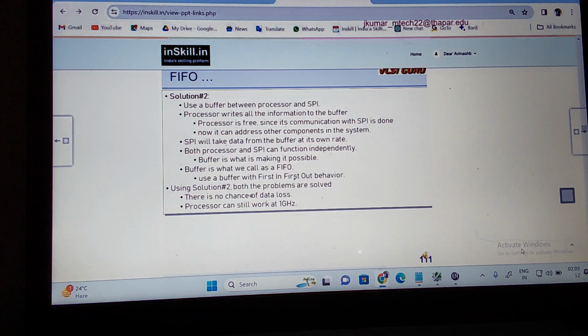So using solution 2, both the problems are solved. What is the first problem? Data loss. Data loss will be avoided. And the second one is nothing but speed. Now both become independent. They can operate at their own speed. So there is no chance of data loss and the processor can still work at 1 gigahertz. You understand this?